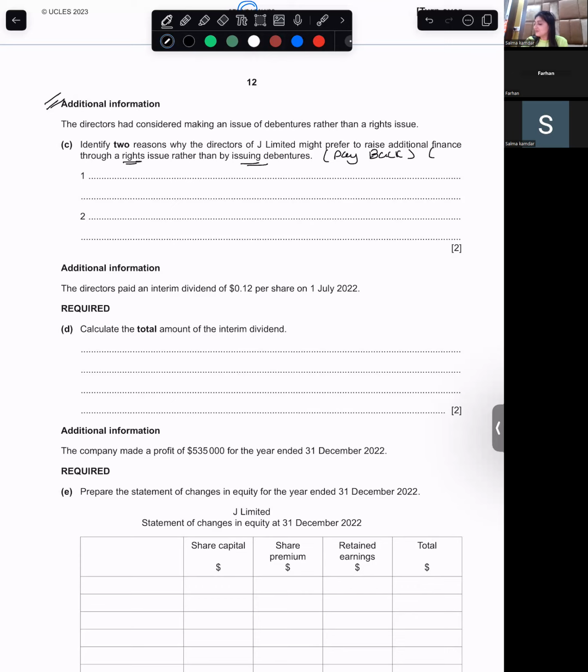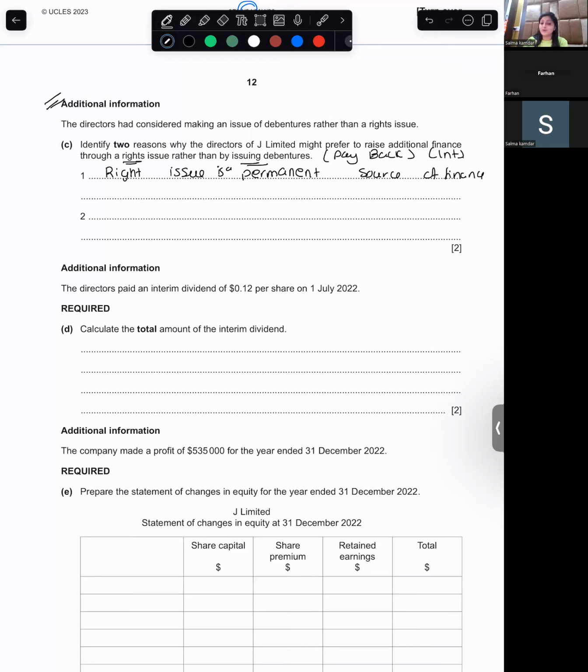You have to give interest irrespective of profits. But what is a rights issue? A rights issue is the extra amount that is given to the shares. It is a permanent source of capital, right? Yes, so a rights issue is a permanent source of finance. And dividend payment is discretionary.